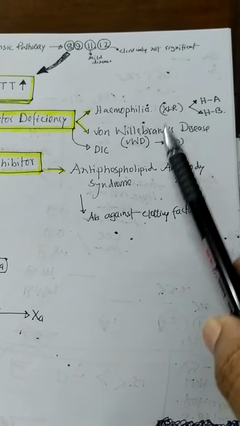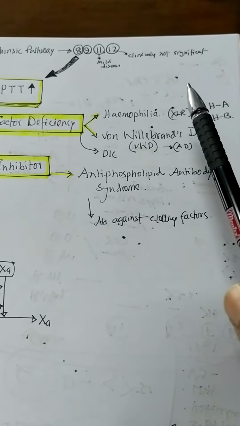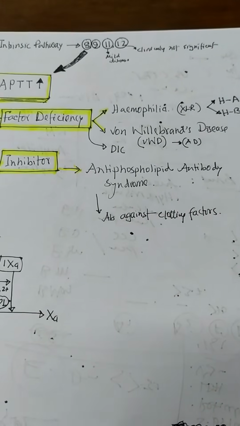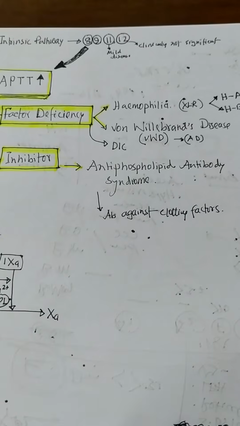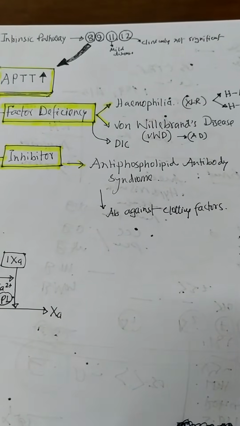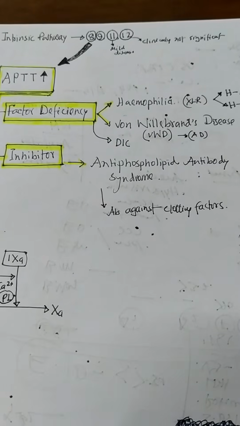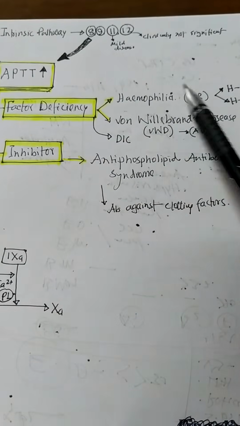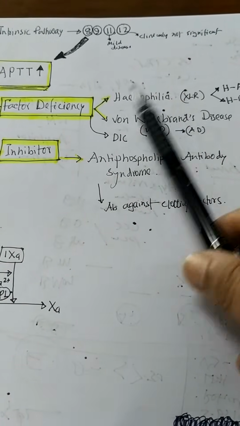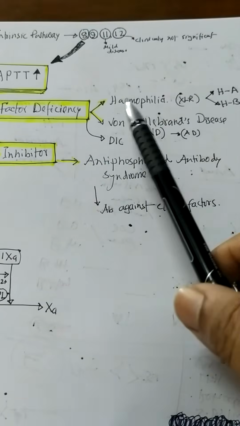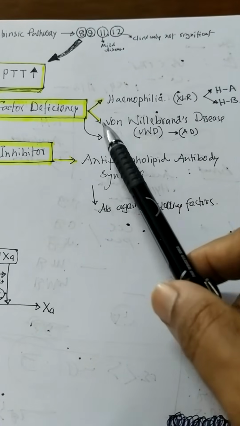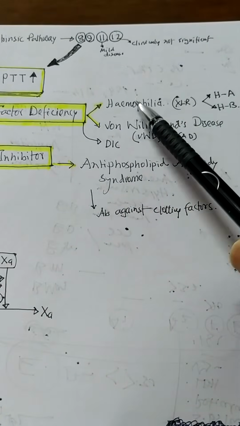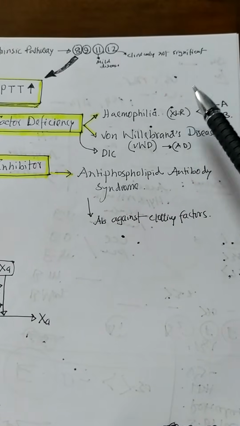Von Willebrand factor is the protein on which factor 8 or factor 9 actually binds. So if any patient suffers from von Willebrand disease, that means the patient's von Willebrand factor is deficient. That means the patient's factor 8 or factor 9 or both are deficient a little bit. Mind it, hemophilia is a gross problem, maybe a severe problem, but von Willebrand disease is not severe, rather it is a minor problem, and the patient presents with minor bleeding manifestation. On the other hand, in hemophilia the patient presents with major bleeding manifestation.